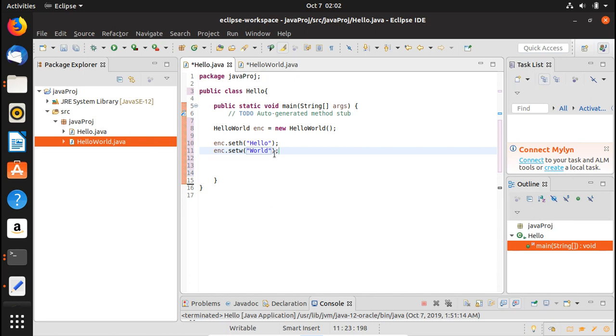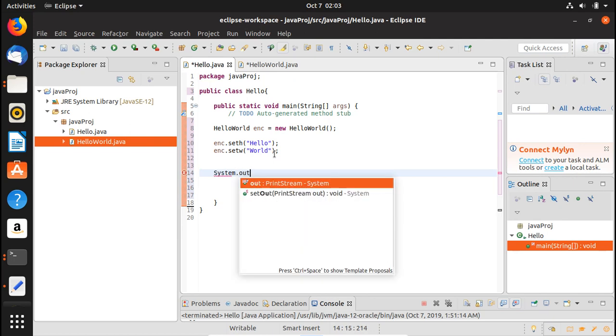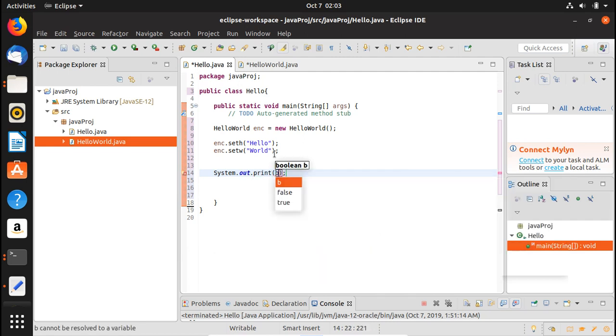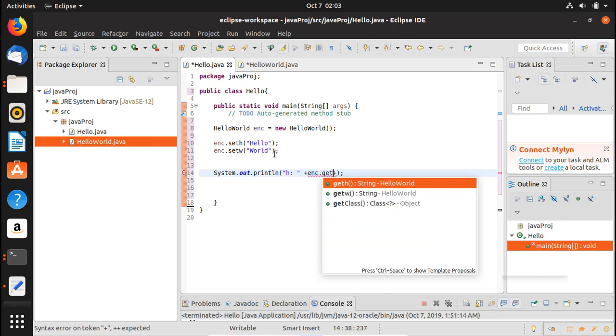And now if you want to basically print that out, how would you do that? So you would have here the print function, which is essentially system dot out dot println. All right, so let me just write here println, and in here let's say you're going to say h and then a colon, and then you basically use that method, or use that getter, which is essentially enc dot get h.